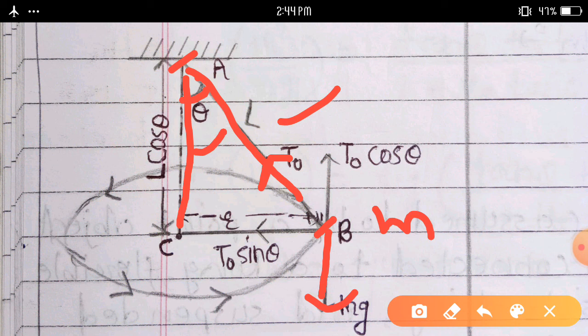The resultant force must be horizontal and directed toward the center of the circular motion. Here C is the center of this circular motion.